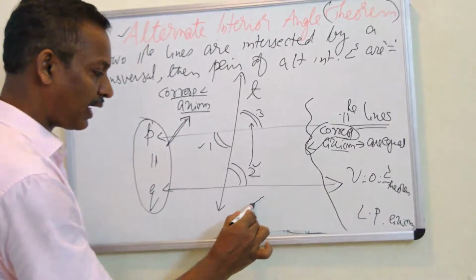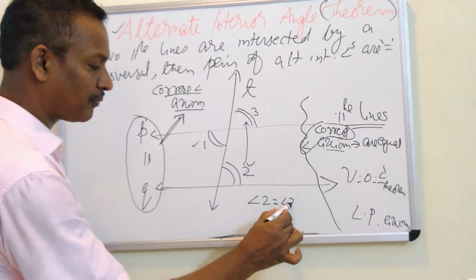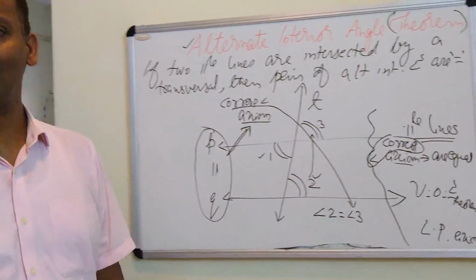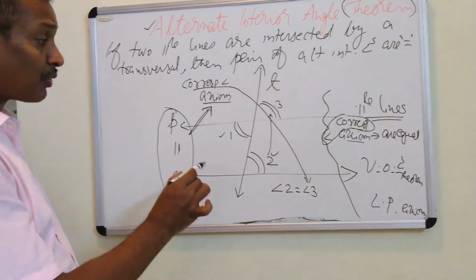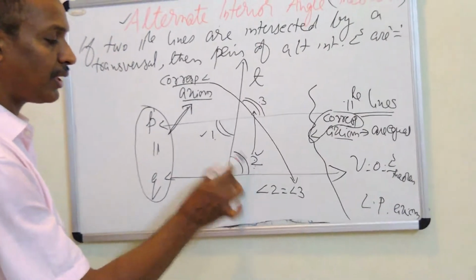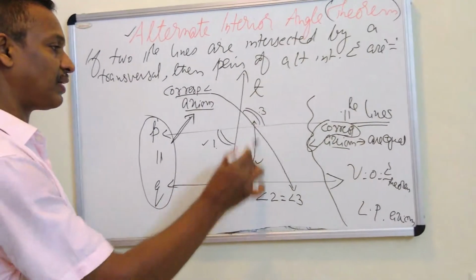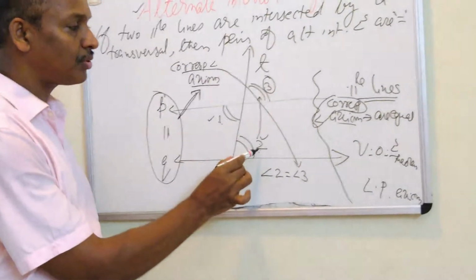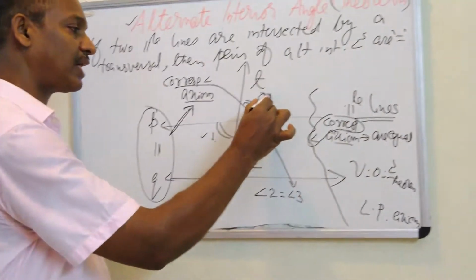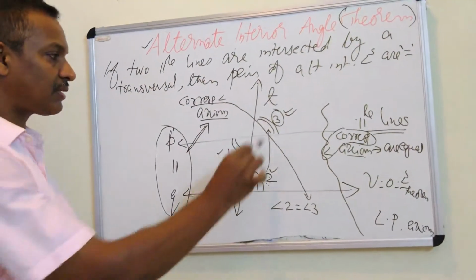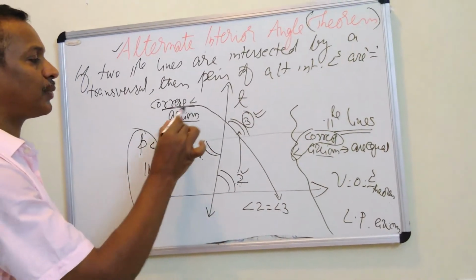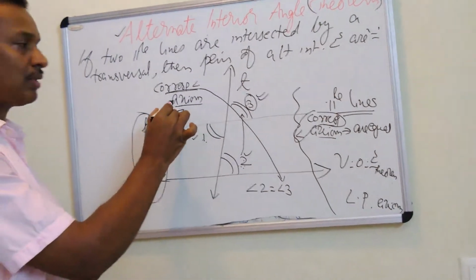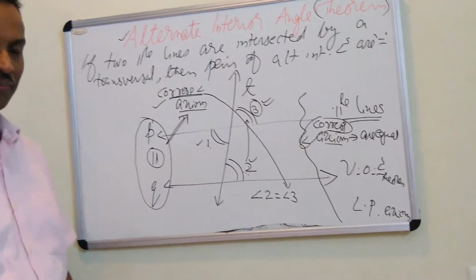So we can write angle 2 is equal to angle 3 because of the corresponding angle axiom. Actually our purpose is to prove 1 and 2 equal. But right now we are somewhere else. This 3 is a connector actually. We have to connect 1 and 2 with the help of this connector 3. 3 is connected to 2 in the form of corresponding angles. And as the lines are parallel, corresponding angles are equal, this axiom states.